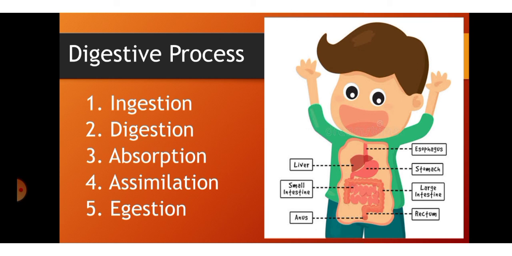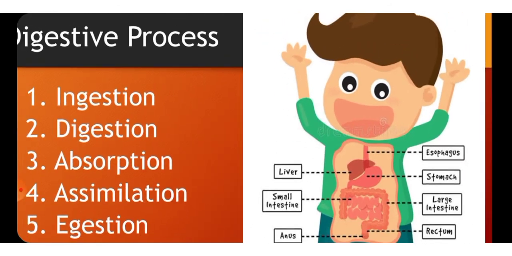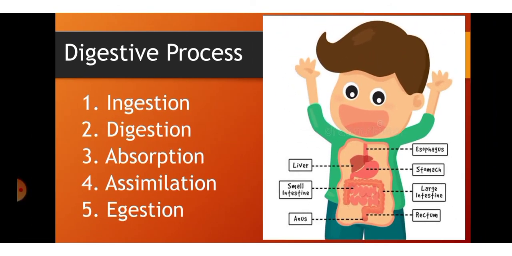This energy is required to carry out various functions of our day-to-day life. And the last one is egestion, where the removal of the undigested food or waste matter from the body takes place. Waste matter from the alimentary canal is discarded through the anus. So these are the important digestive processes: ingestion, digestion, absorption, assimilation and egestion. And here we have the important organs of the digestive system: esophagus, stomach, large intestine, small intestine, liver, anus, and rectum.